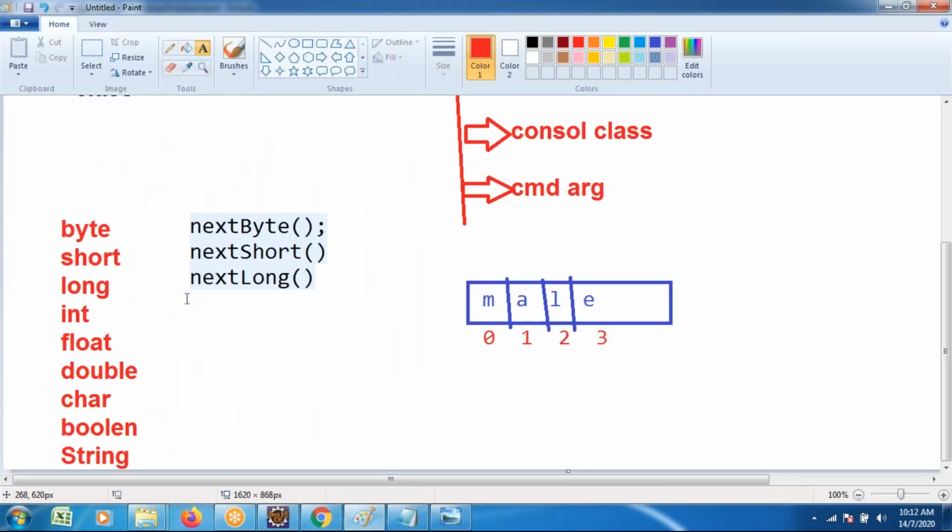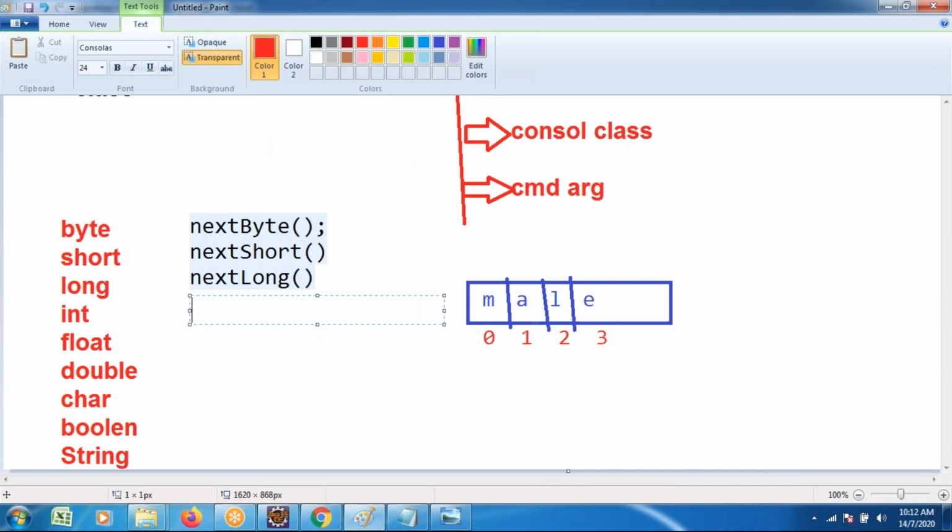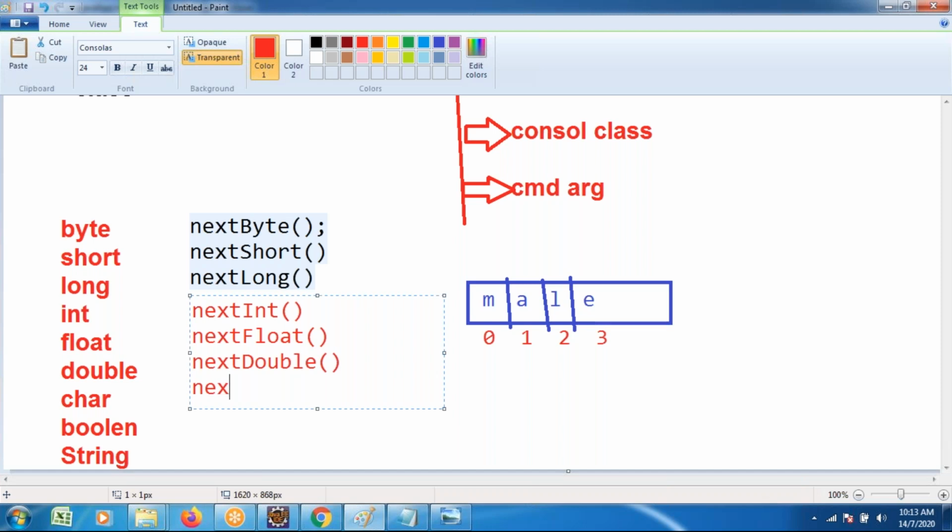What methods did we follow? nextByte method, nextShort method, nextInt method. Be careful which is uppercase and which is lowercase. nextInt, to read the int type of data. nextFloat. The nextFloat method is there. nextDouble, for double type of data. For character type reading purposes, next.